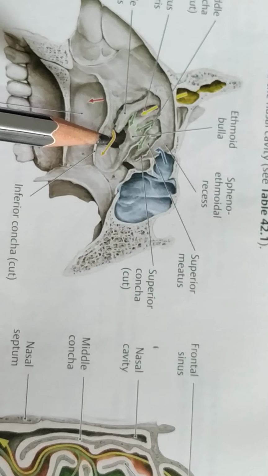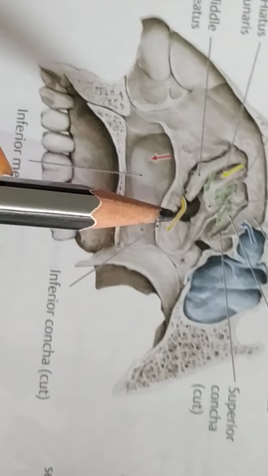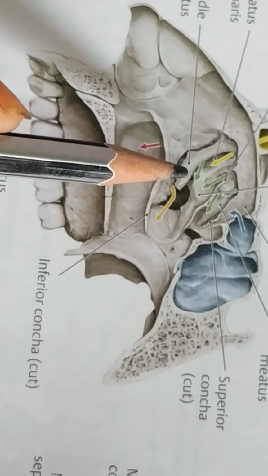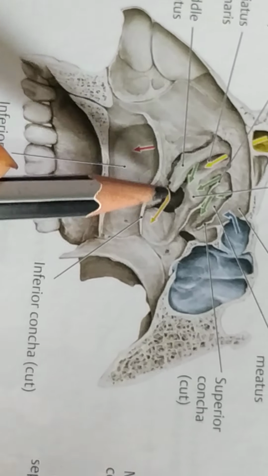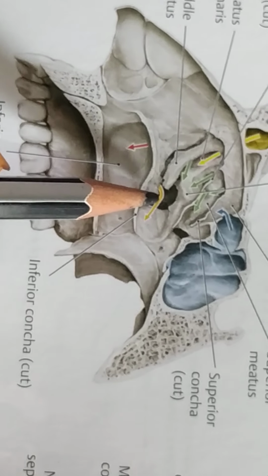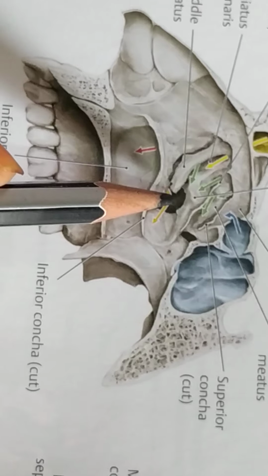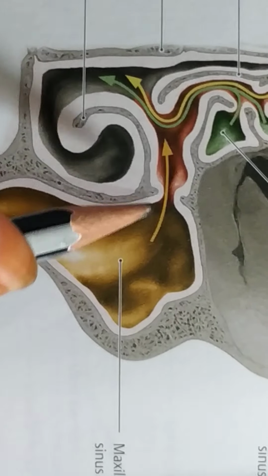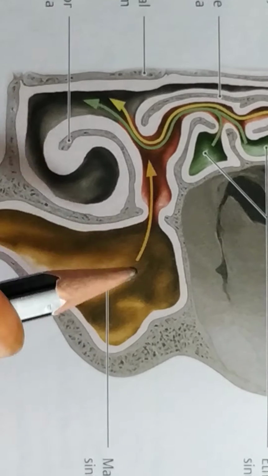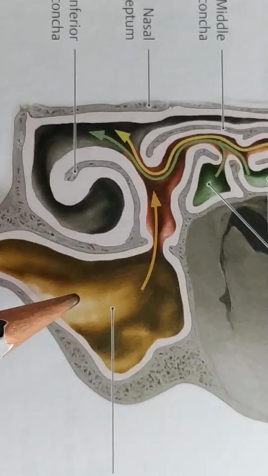Then the communication of the maxillary air sinus. The maxillary air sinus drains into the middle meatus through the floor of the hiatus semilunaris, and the opening is just below the bulla ethmoidalis. So this is the opening of the maxillary air sinus, situated below the bulla ethmoidalis. The opening of the maxillary air sinus is situated higher than the floor. So there is a disadvantage in the natural drainage of the maxillary air sinus.